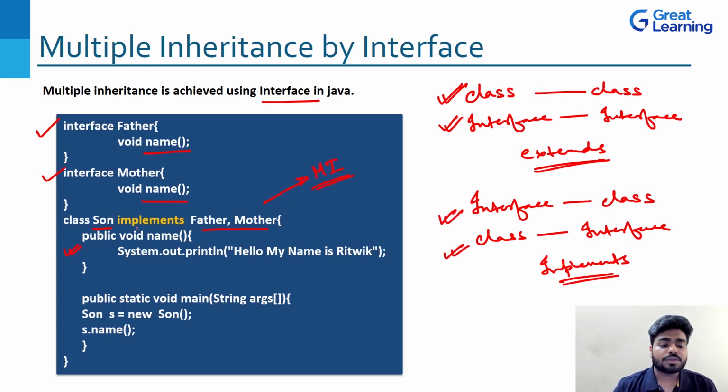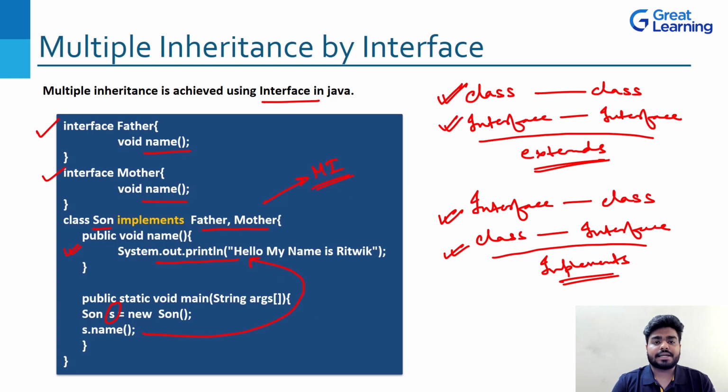And that is why we are using implements here. So extends and implements are not very different. They just show that inheritance is happening here. The only fact is, when those two things are the same, we use extends. When those two things are different, we use implements. Now that we have the definition of this function name, creating an object of son will directly go to this portion. It will print, hello, my name is Ritvik. That's it. Now you are getting the output. That means multiple inheritance is achievable using interface, right?